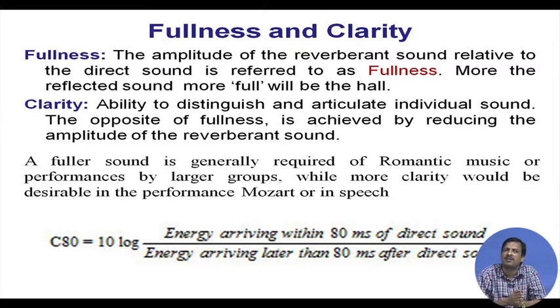If the direct sound is coming from the sitar, then there will be a guitar and a vocalist. I close my eyes, I understand that yes, individually I can identify the sitar is sitting on this side, guitar on this side and vocalist on this side. So, the direct sound gives me that.